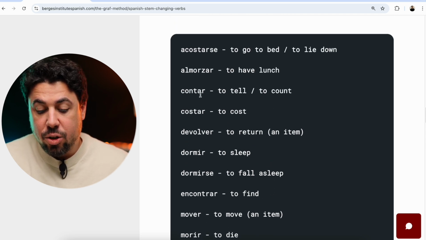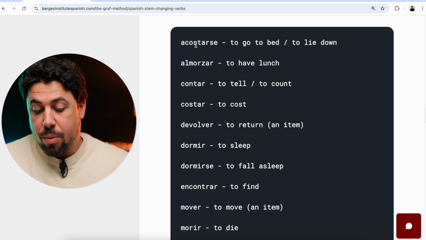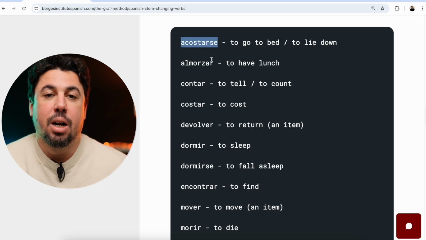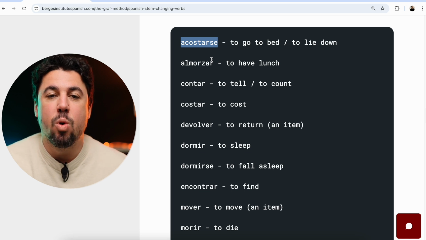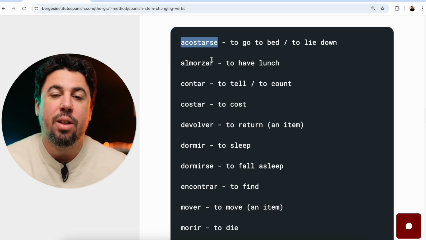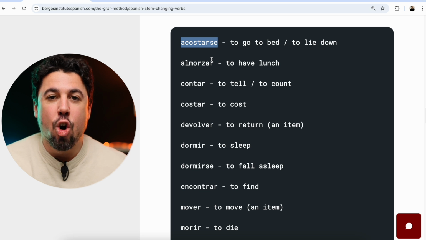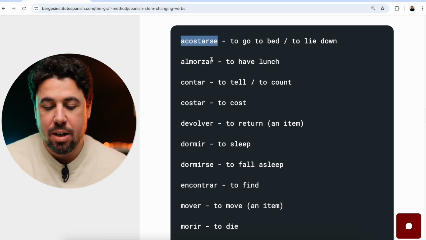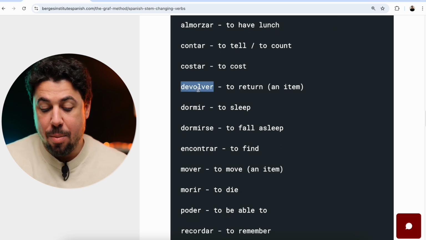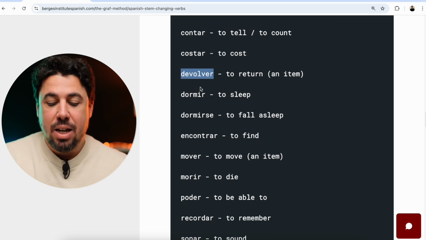So let's conjugate a few of them. Let's try acostarse. I'm going to conjugate it using the personal pronouns. Yo me acuesto. Tú te acuestas. Él, ella, usted se acuesta. Nosotros, nosotras nos acostamos, no stem change. Vosotros, vosotras os acostáis. Ellos, ellas, ustedes se acuestan.